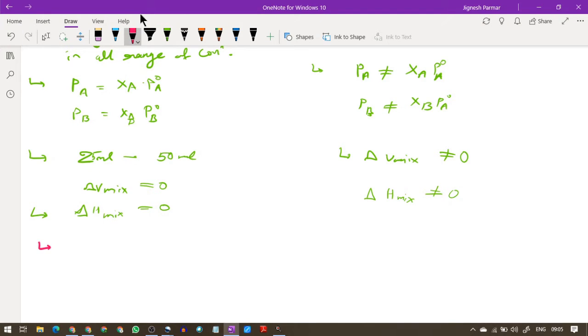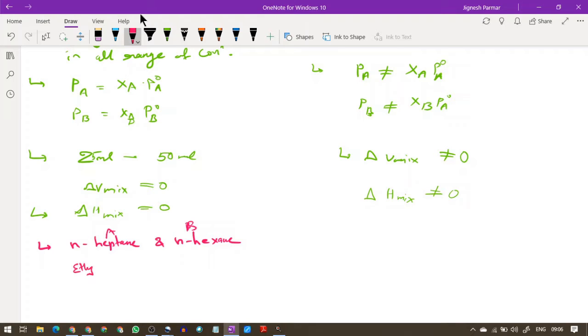The examples of ideal solutions are normal heptane and normal hexane. Here I can say this is A and this is B. So AA interaction, BB interaction and AB interaction are all nearly the same, and that's why they are considered ideal.